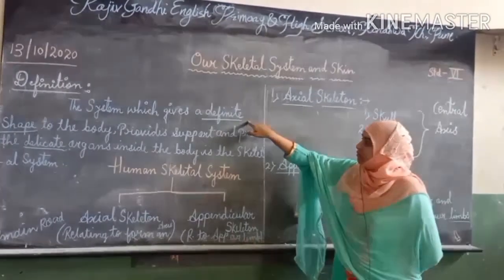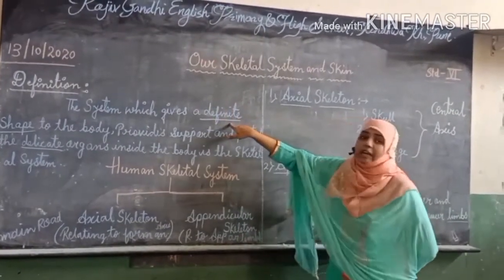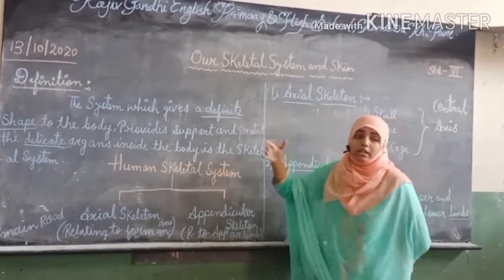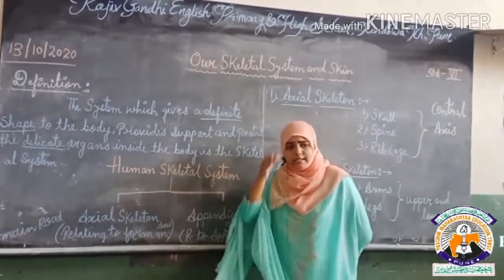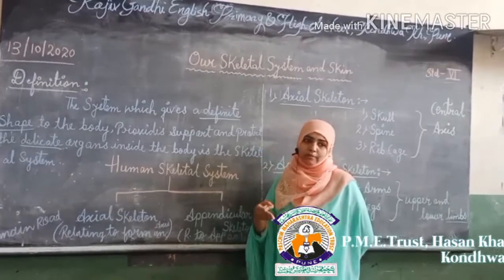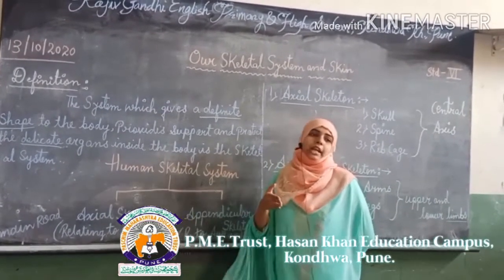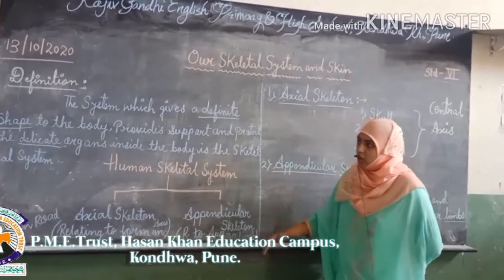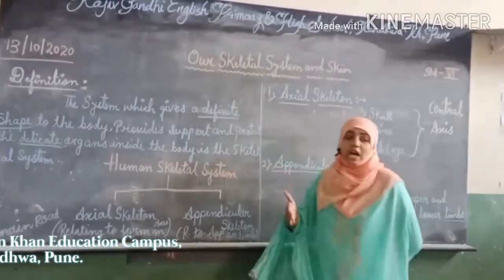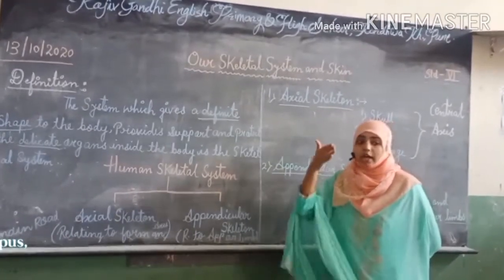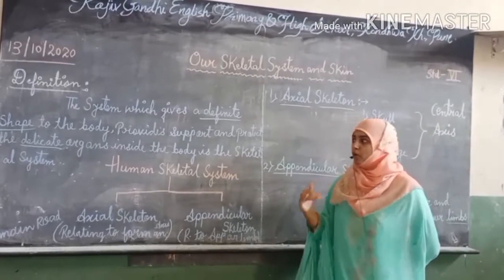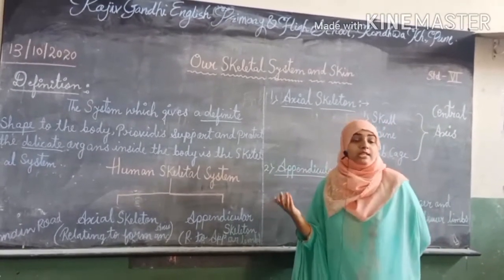The word definite indicates an exact shape, a real or static shape of the body. The system which gives an exact or perfect shape to the body, which provides support.